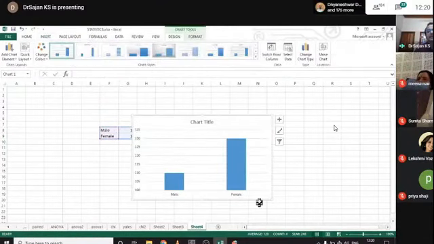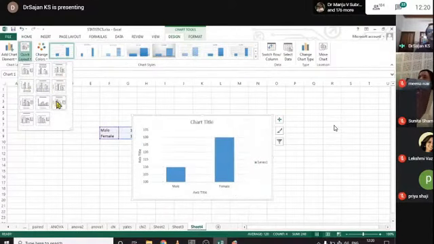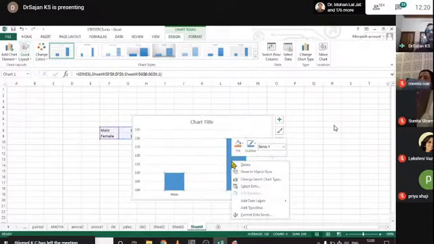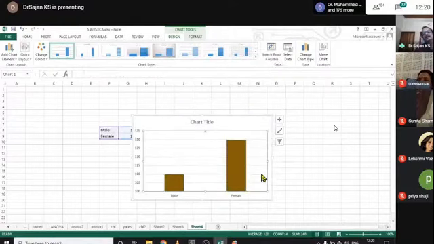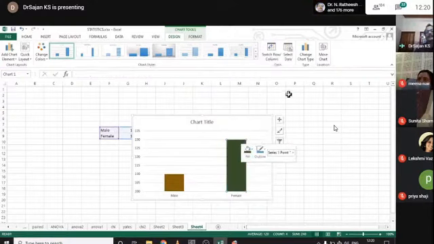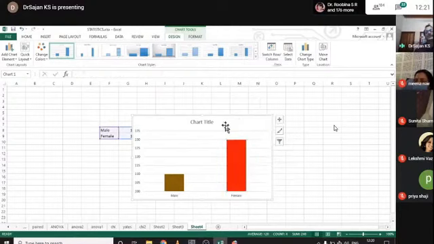It will produce the bar diagram like this, and you can change the color and add the legends. There are so many options, like quick layout. From the options you can change the chart title, axis title, such things. You can change the color of the bars by right click on the bar. Simply you can change, see. And if you want to change one bar's color, double tap on that and give another color for that.